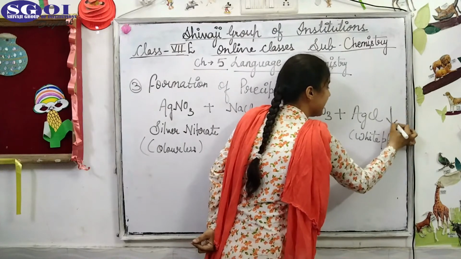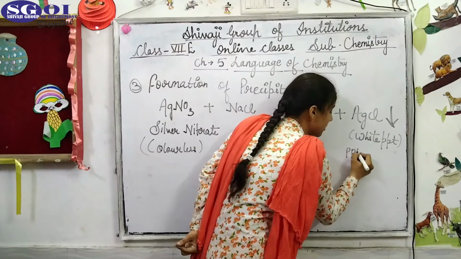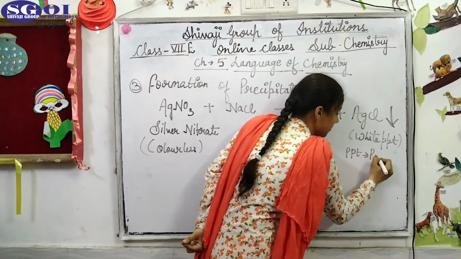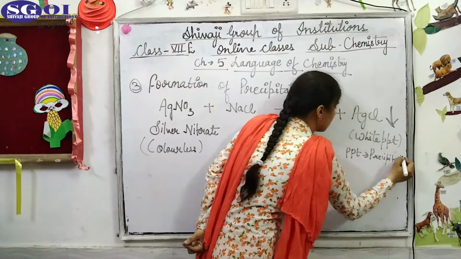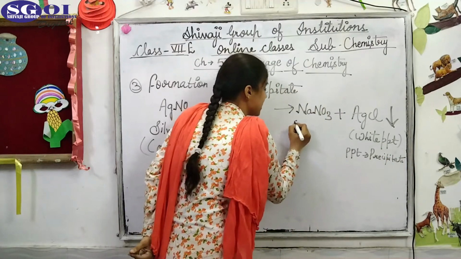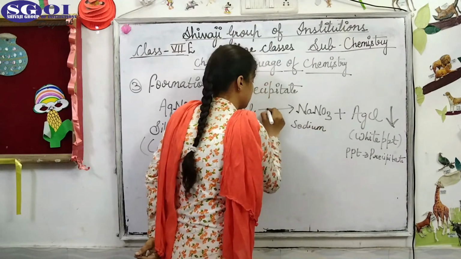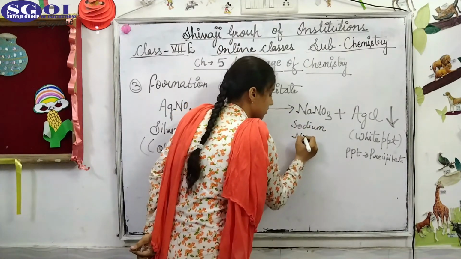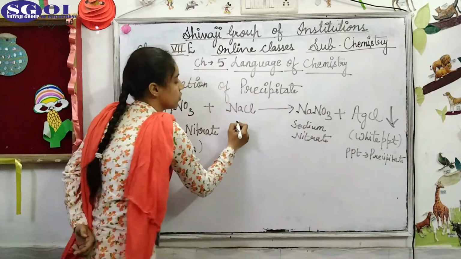We show a precipitate with the downward arrow, and PPT means precipitate. This is NaNO3, that is sodium nitrate. This one is sodium chloride.